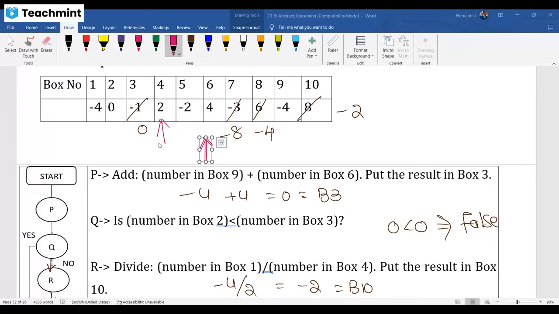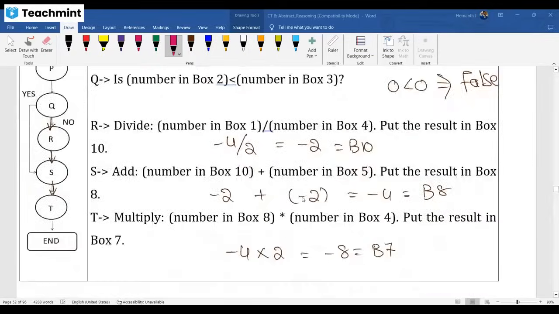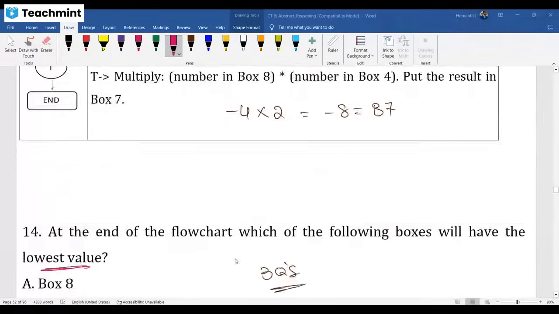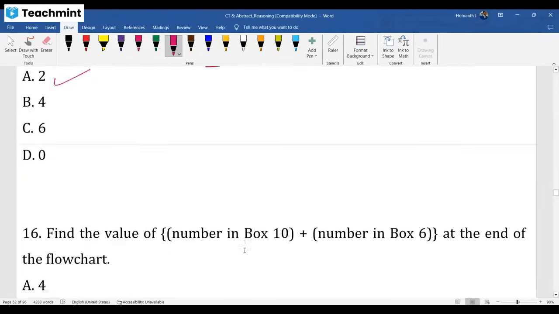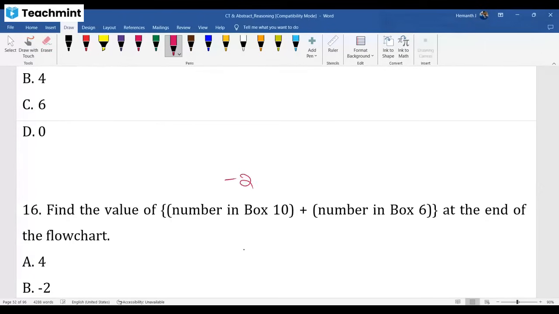Right. So the answer is, you have 2 positive integers. So next one, box 10 plus box 6 you need to add. Box 10 plus box 6 you need to add. Box 10 is having minus 2. Box 6 is having plus 4. The result is plus 2.